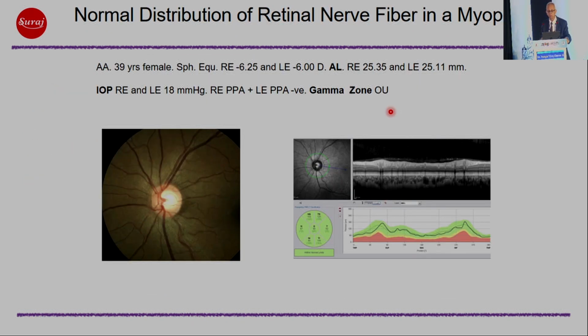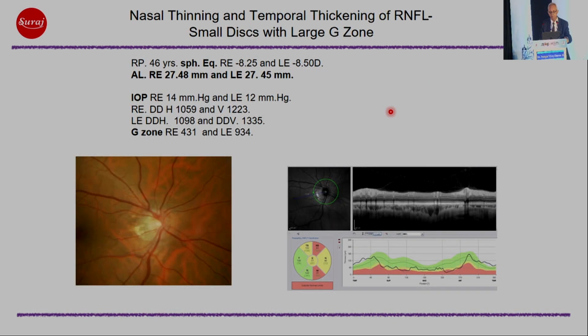And we know, of course, the risk that myopia is to the development of glaucoma. Now, this is a disc that shows a completely normal distribution of retinal nerve fiber layer. So every time I have a normal distribution of retinal nerve fiber layer in myopia, I thank myself that I'm going to be able to follow up this patient much better than most other patients in myopia, where the retinal nerve fiber layer does not follow the normal pattern actually. So this is a 46-year-old with an axial length of 27.5. The intraocular pressures are absolutely all right.